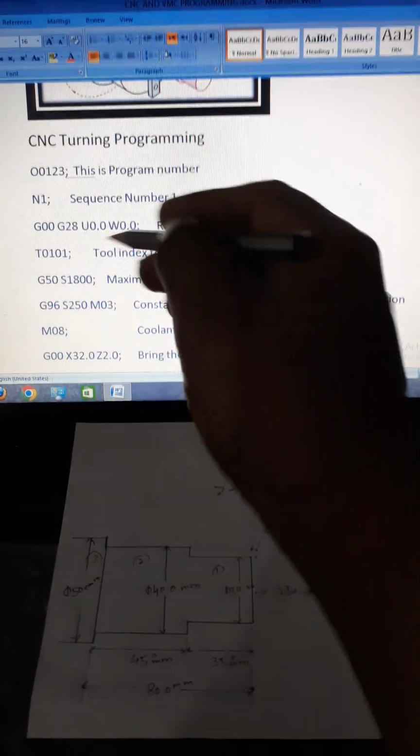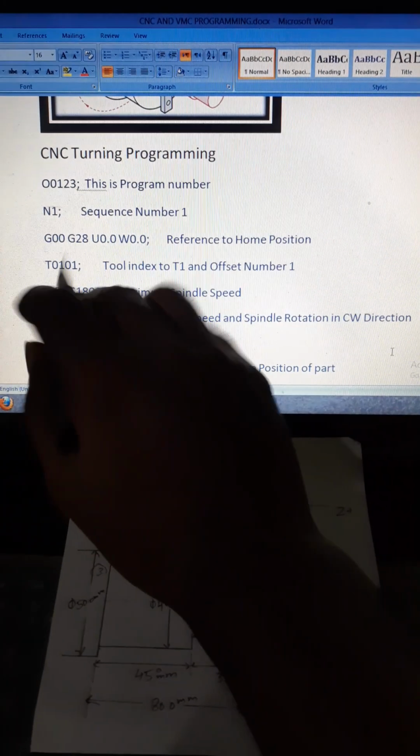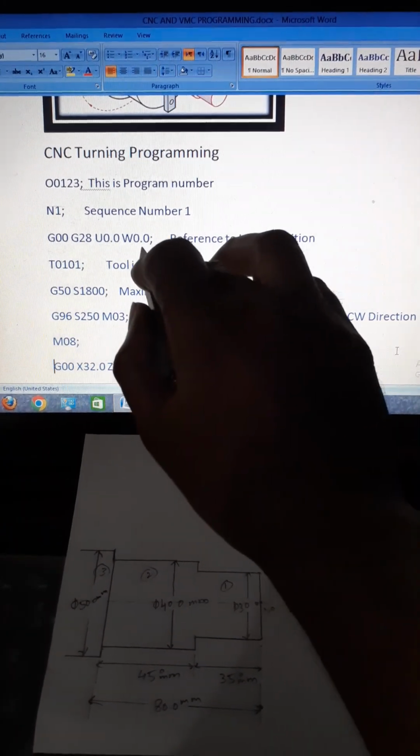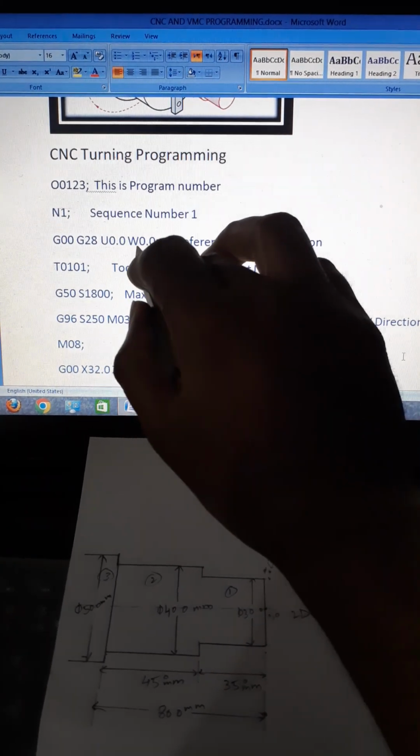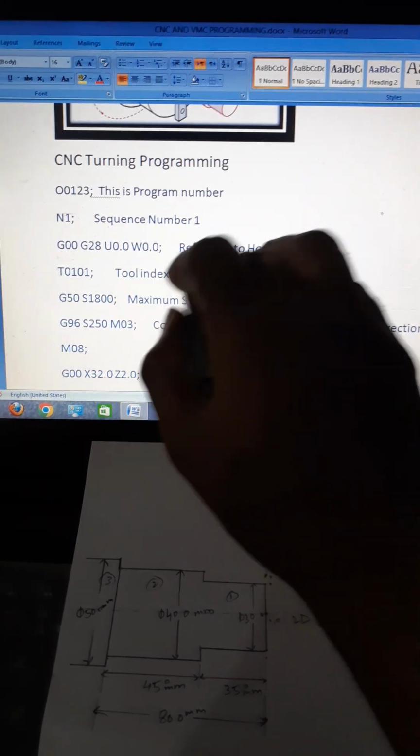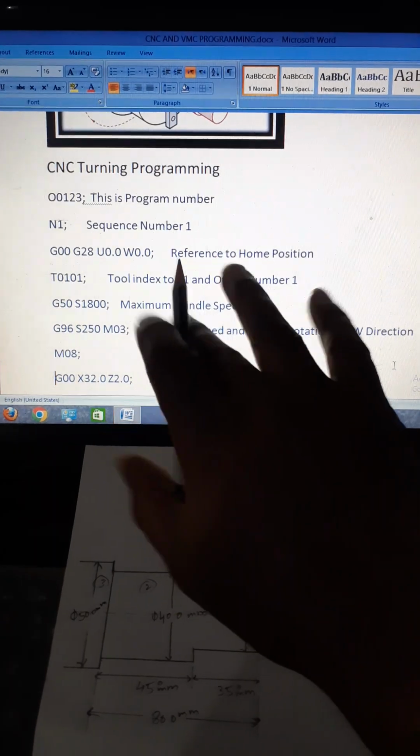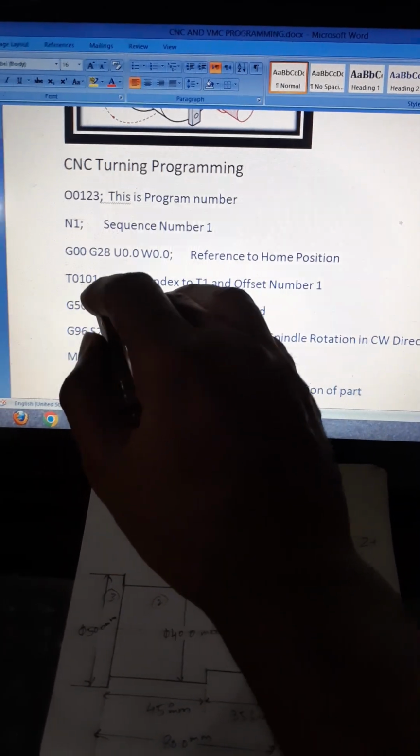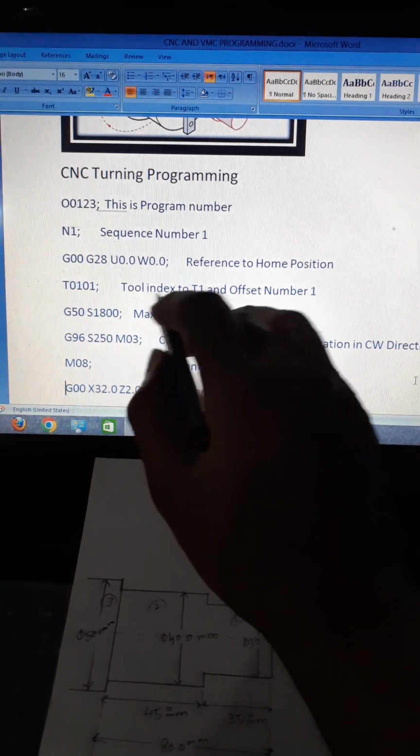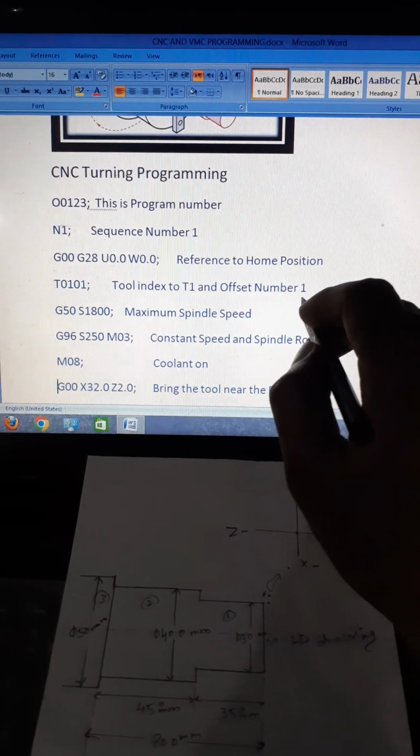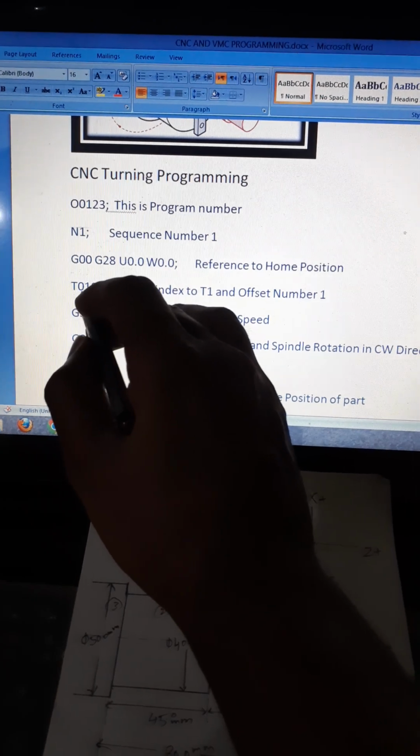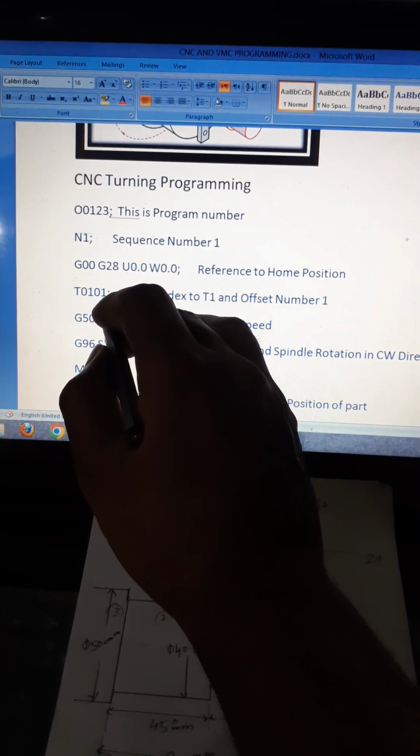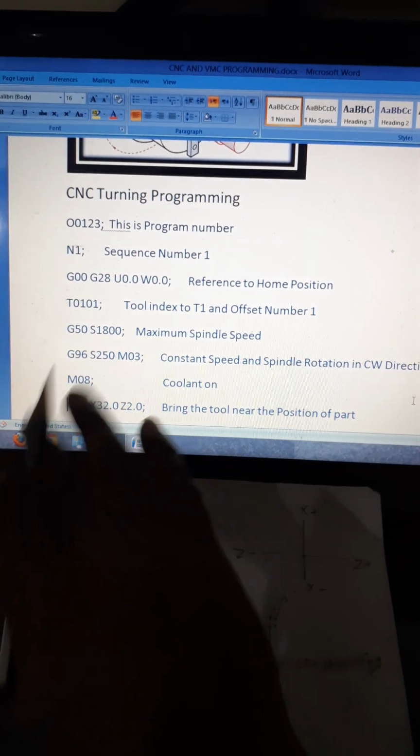Okay, first N1 is sequence number. Rapid mode G28 means reference point written via U0.0, W0.0, U corresponding to X and W corresponding to Z. Tool reference to home position means all axis reference to home position. T0101 tool index to T1 and offset number 1. T01, this 01 means tool number 1 and this 01 means offset number 1. Please don't be confused.